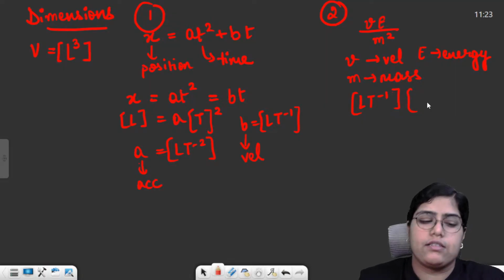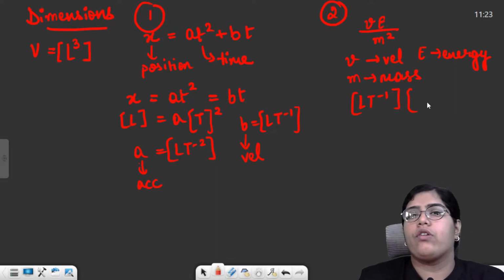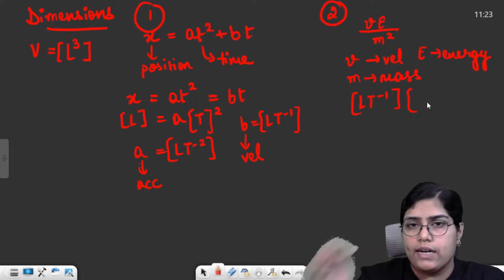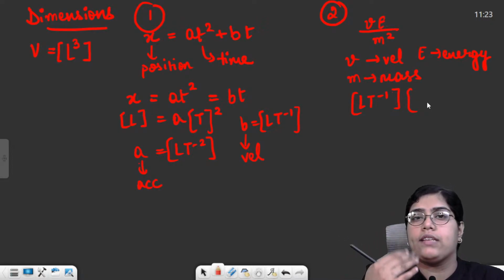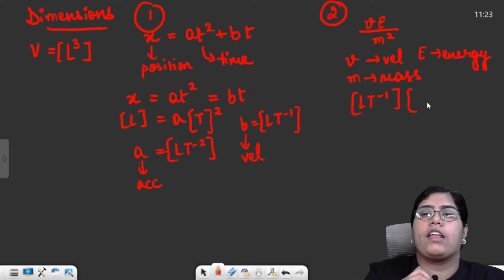For class 11th as well as for class 12th. So what you have to do is, as soon as you see any physical quantity, you have to go to that chapter. You have to memorize or recall the formula for that quantity, and then you have to derive the dimension for that quantity.